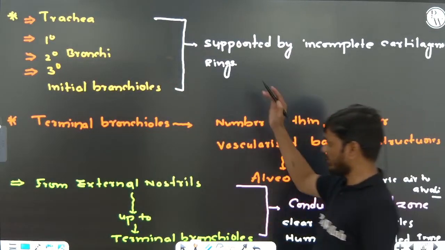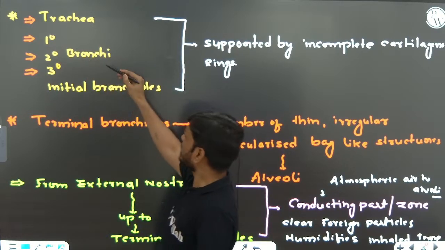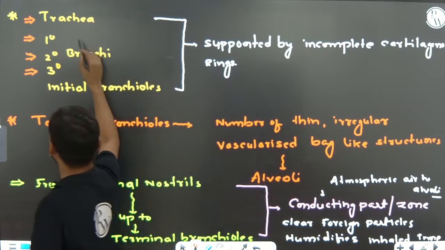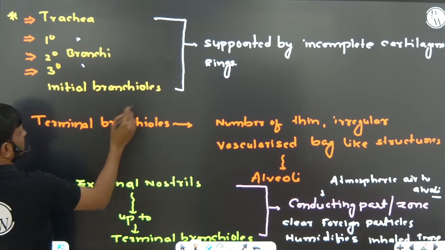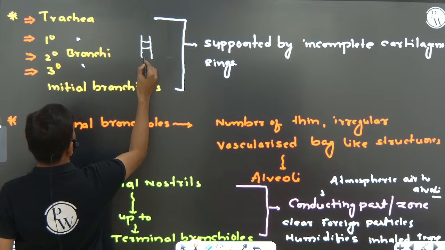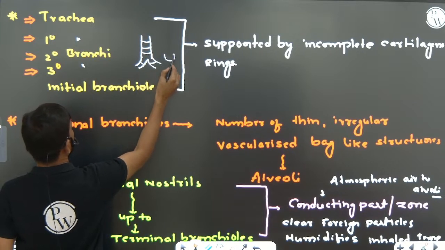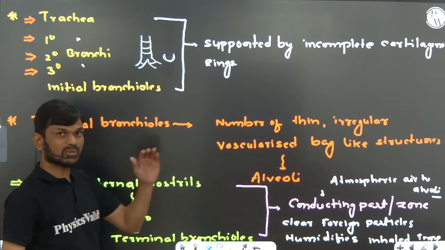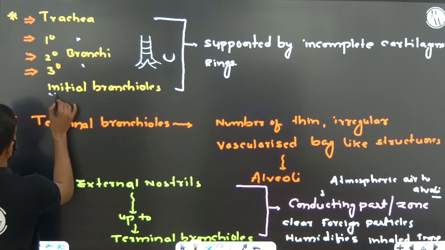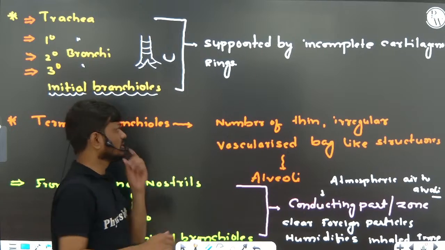Now this is very important. The trachea, bronchi, primary, secondary and tertiary bronchi, and initial bronchioles are all supported by incomplete cartilaginous rings. You can see these C-shaped incomplete cartilaginous rings supporting the trachea and bronchi, up to the initial bronchioles only.